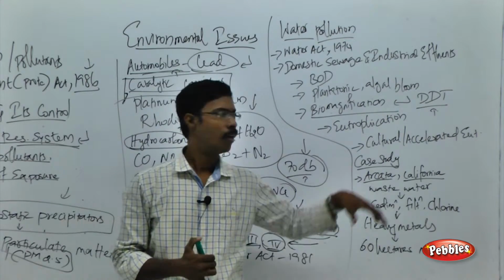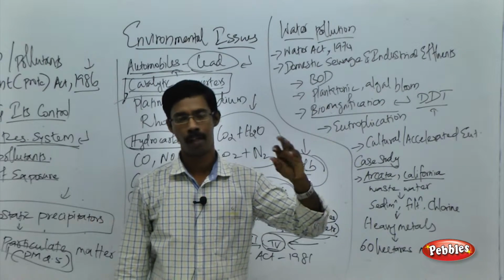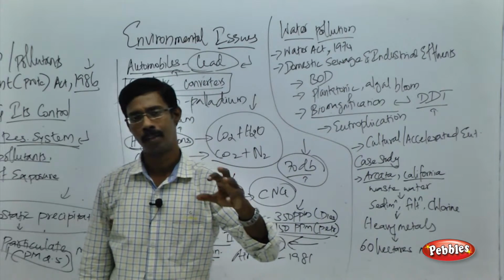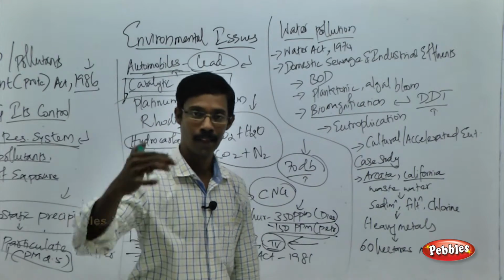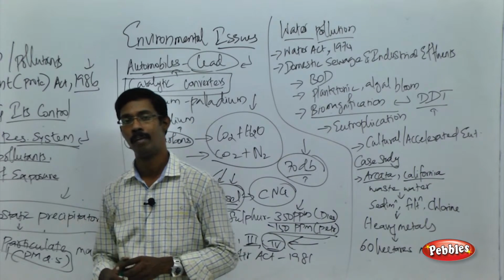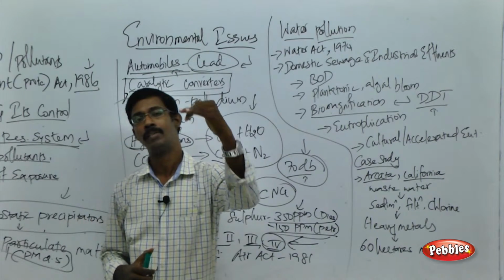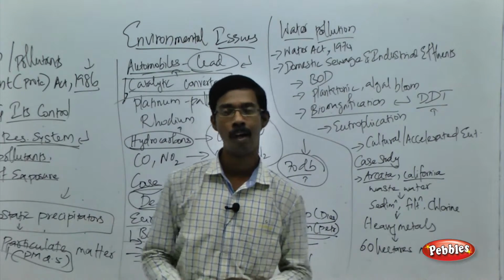For example, you apply the pesticide to plants. The plants are consumed by the primary consumers, the herbivores, which are consumed by the next trophic level, small animals, which are consumed by the next trophic level, the secondary consumers or carnivores.